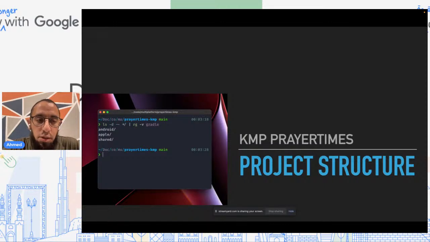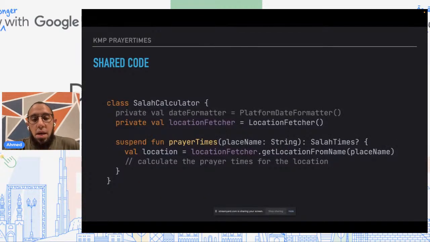So we have our repository, and in it there are 3 primary folders. There's an Android folder for the Android app, an Apple folder right now for the iOS app, and a shared folder for shared business logic between Android and iOS. As far as the code is concerned, from the shared code that's there, one of the main things is the Salah calculator. Salah is the Arabic word for prayer times.